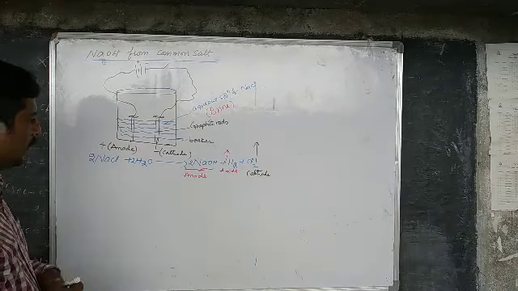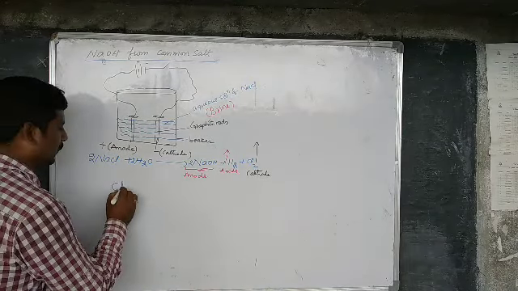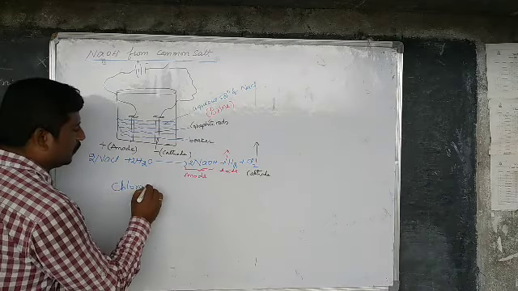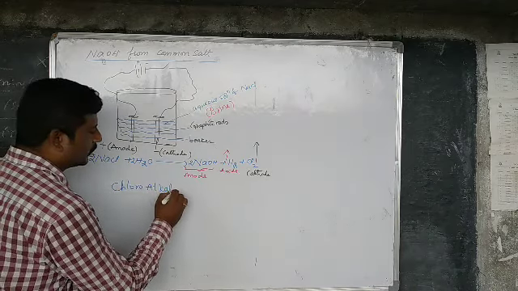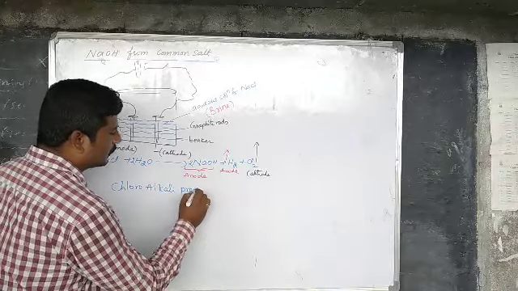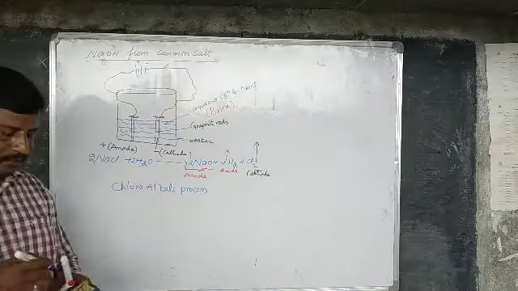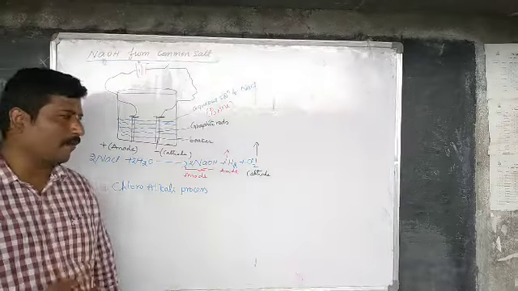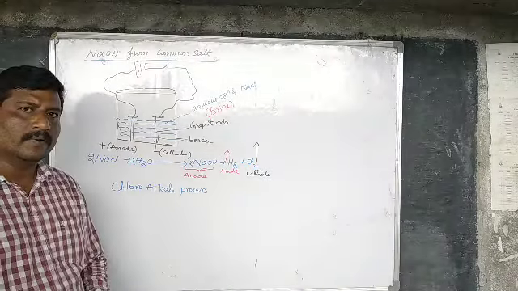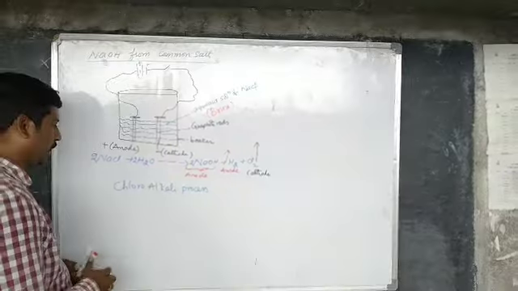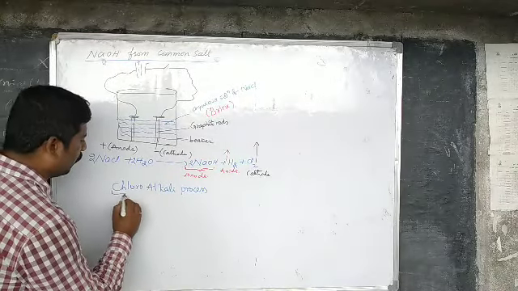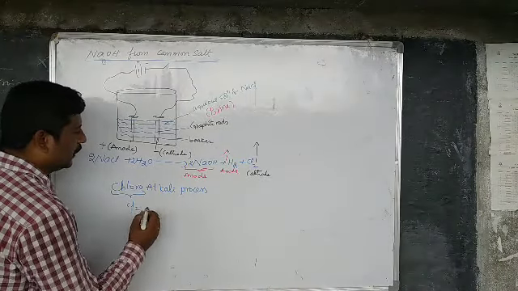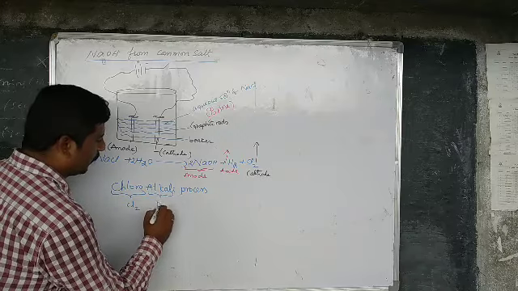This process is known as the chloroalkali process, because of the products formed: chloro for chlorine gas, and alkali for sodium hydroxide.